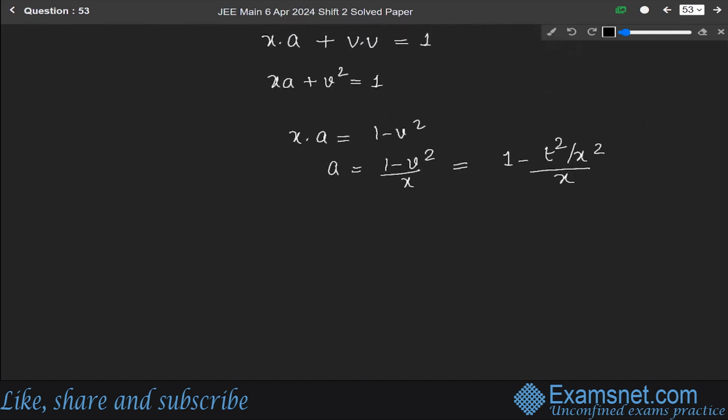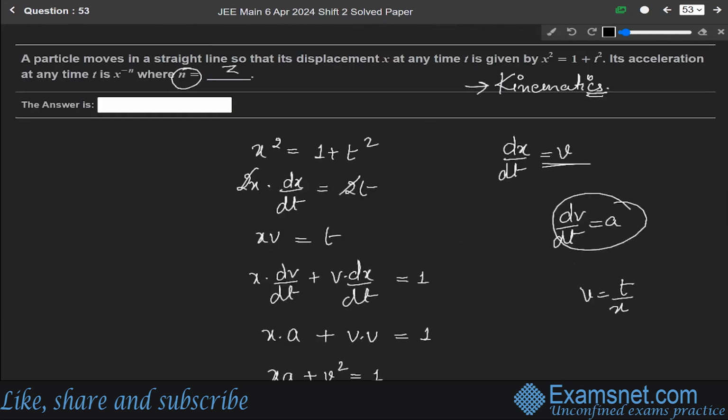So now we can write a as 1 over x cube, so it is equal to x to the power minus 3. Comparing it with that given in the question, x to the power minus n, the value of n here is 3. So the value of n is 3.